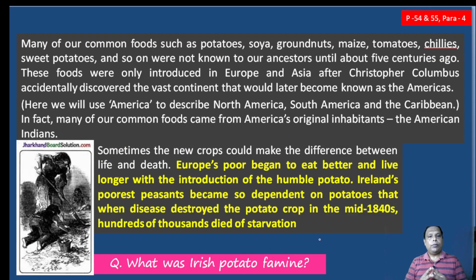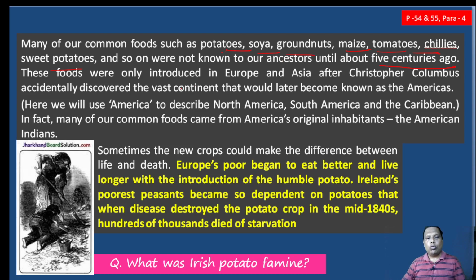Now you can find the most common of our food items like potato, soya, groundnut, maize, tomato, chilies, sweet potato and so on. They were not known to our ancestors until about 5 centuries ago. Just 5 centuries ago we were not acquainted with these foods as we are taking now.